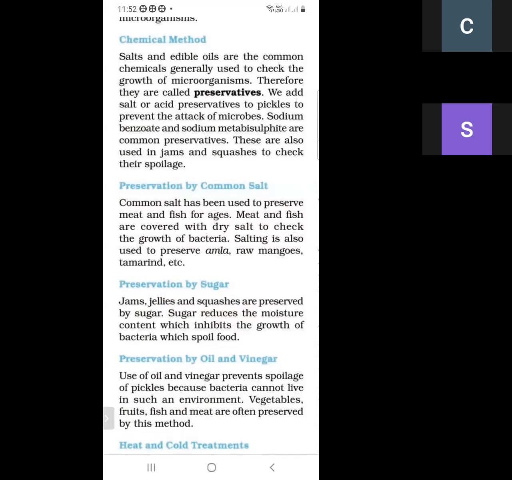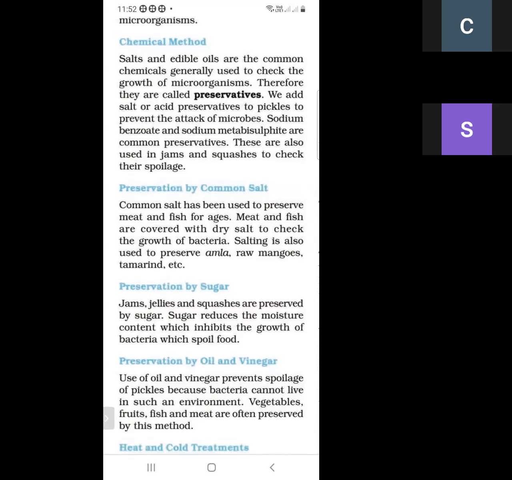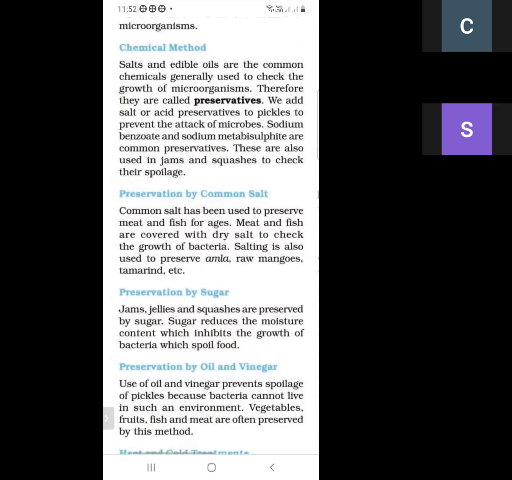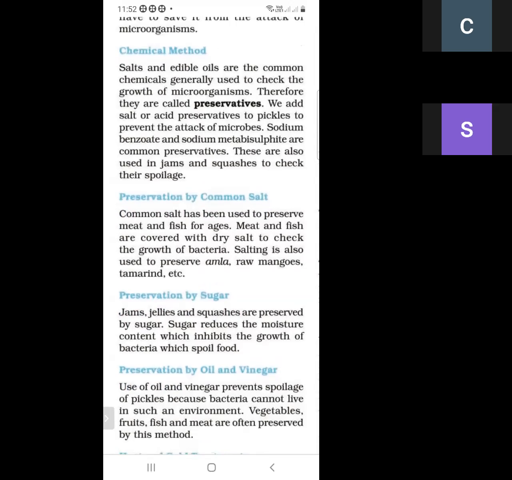There are also some common preservatives, sodium benzoate and sodium metabisulfite, which are used in jams so that they can be used for a longer time. So these are the common preservatives: salt, edible oil, acid, sodium benzoate, and sodium metabisulfite. These are used in jams and squashes to check their spoilage.